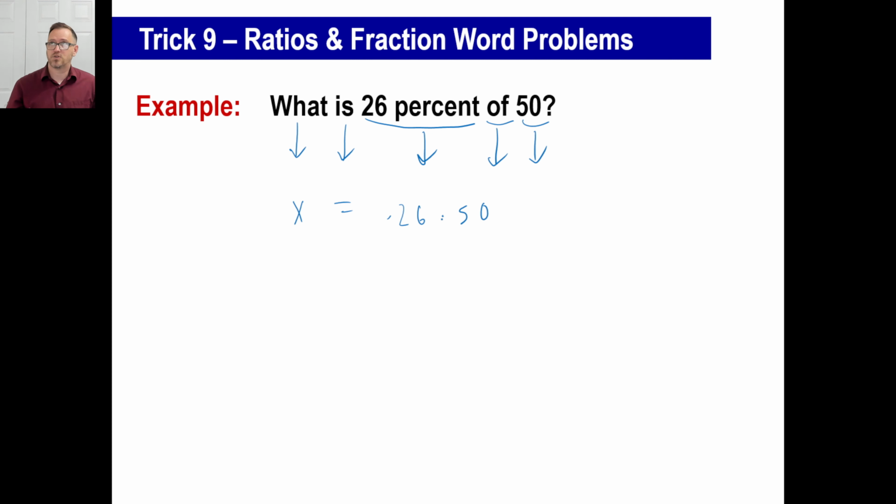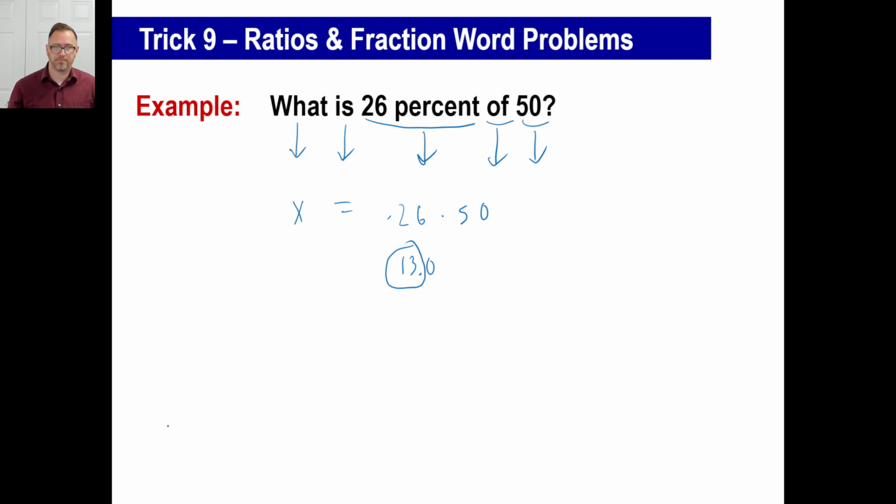26 times 5. 20 times 5 is 100. 6 times 5 is 30. So 130. But you know that's not right. A small percentage of 50 is not 130. No, it's 13.0. There we go.